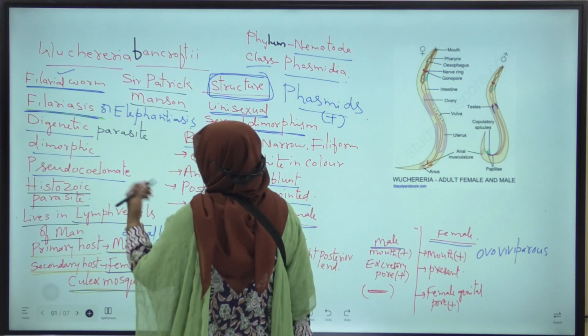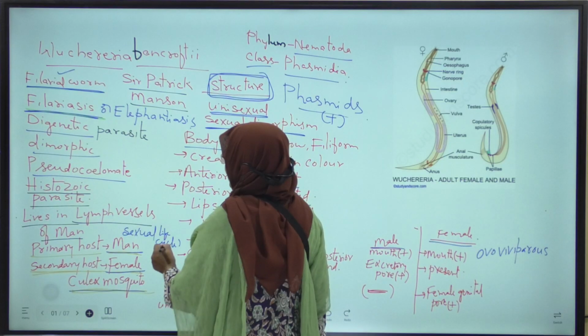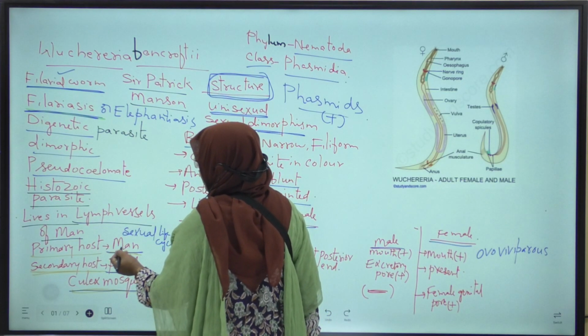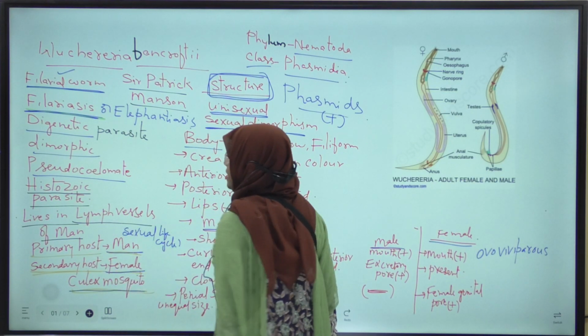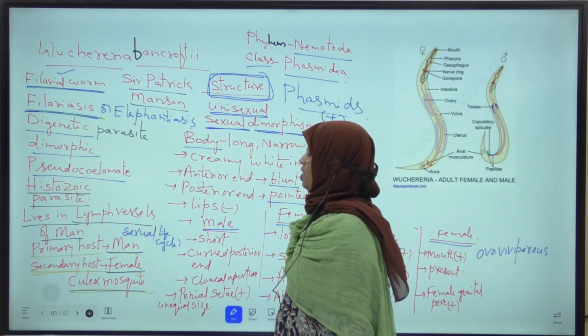Here, the sexual life cycle of the parasite takes place in man, hence man is considered the primary host for Wuchereria.